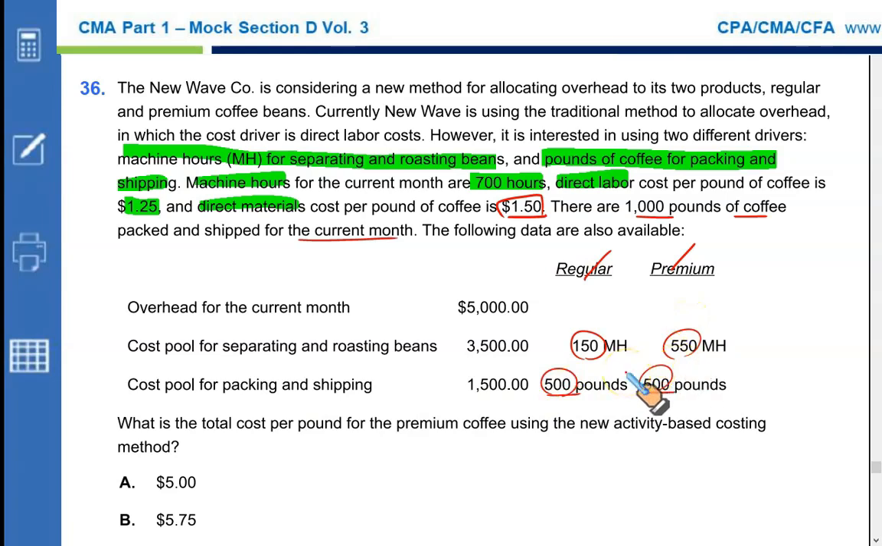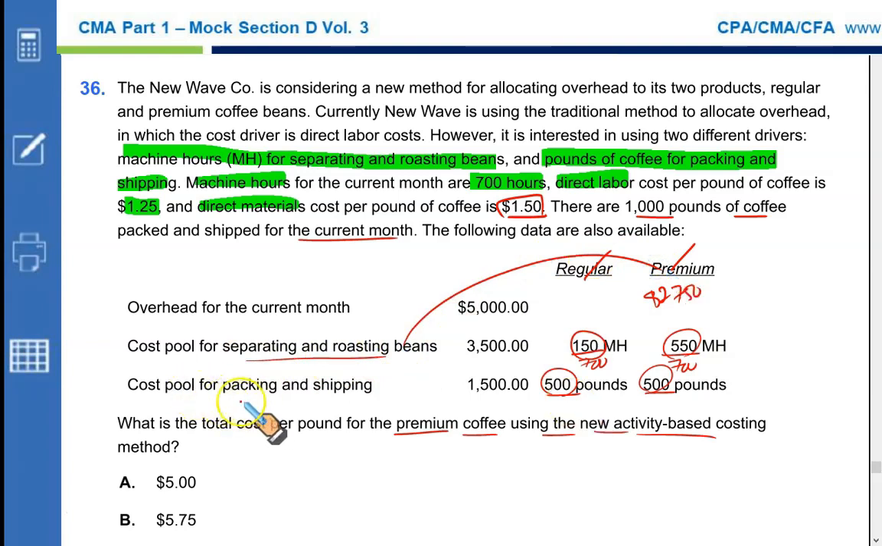So what you're going to do, 150 plus 550 gives you 700, right? So 150 by 700 of 3,500 goes to regular, and 550 by 700 goes to the premium, and we are interested in the premium one. What is the total cost per pound for the premium coffee using the new activity based costing method? So 3,500 multiplied by 550 divided by 700 gives you $2,750. This is the cost that goes to premium for separating and roasting beans, right?